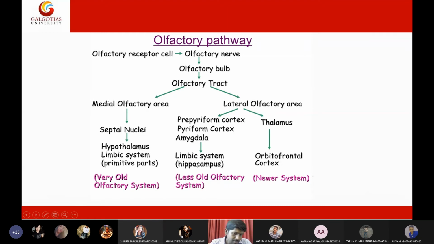Then we have this, the hypothalamus, and this is the hippocampus region of the brain. The hippocampus region is a less old olfactory system, and currently humans are using the orbitofrontal cortex of the brain to detect smells. But still, we possess these two systems, whose stimulation will trigger deep memories of our brain. We cannot escape from evolution.